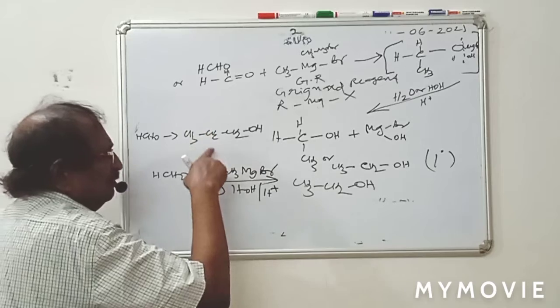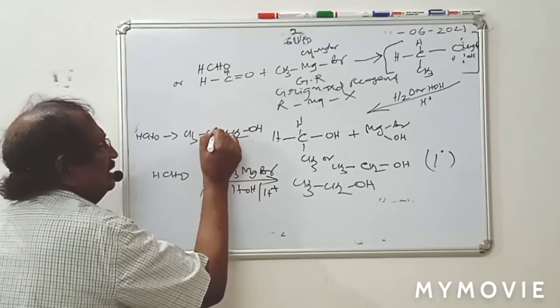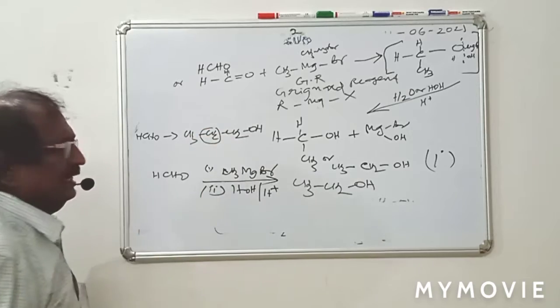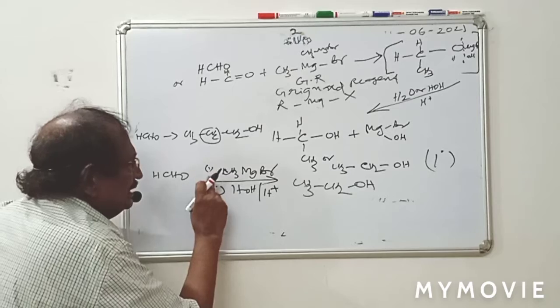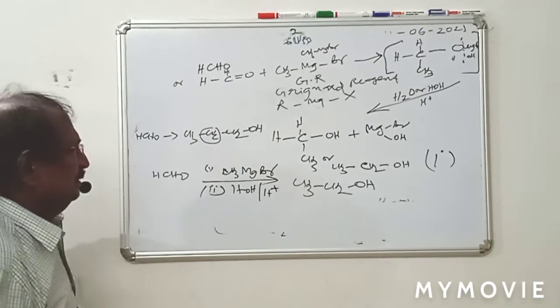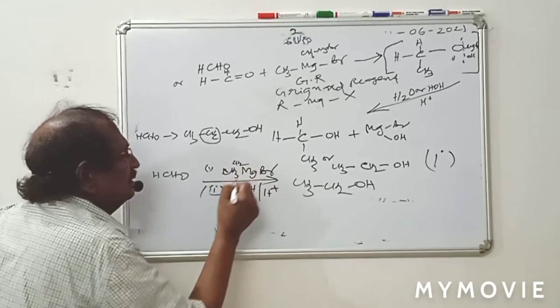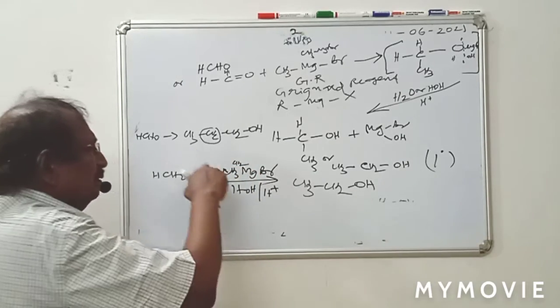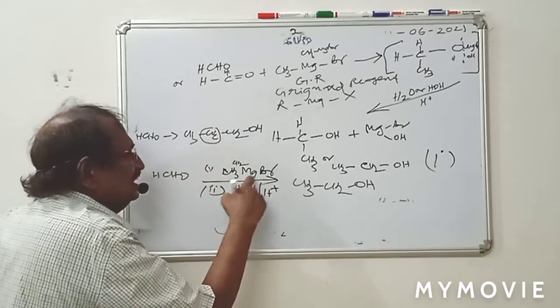Here what is the difference between 1-propanol and ethanol? 1 CH2 only, 1 CH2 extra. So by using some trick, instead of CH3MgBr, if you use CH3CH2MgBr, what is the name of the compound? Methyl magnesium bromide it was. Now it is ethyl magnesium bromide.